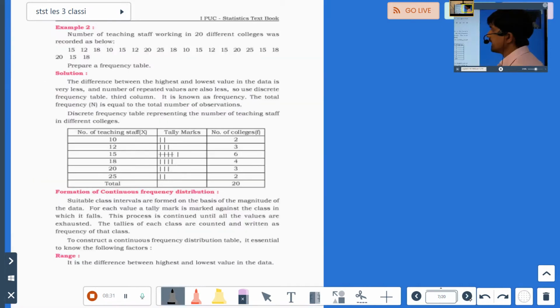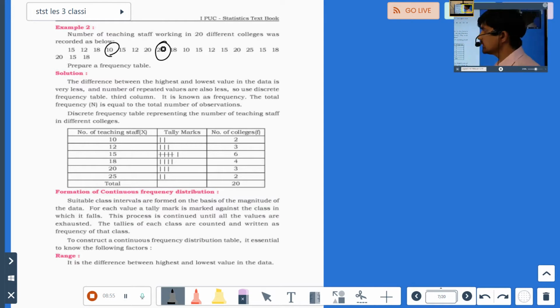So we'll come to next. The number of teaching staff working in 20 different colleges was recorded as below: 15, 12, 18, 10, 15, 12. Okay, so there are 20 numbers. Prepare a frequency table. Now for this, what we have to do? Now if you see, the minimum number starting is 10. The maximum number is ending with 25.